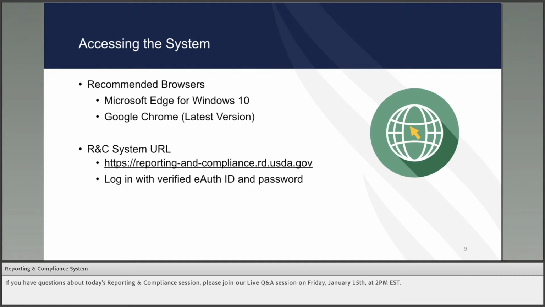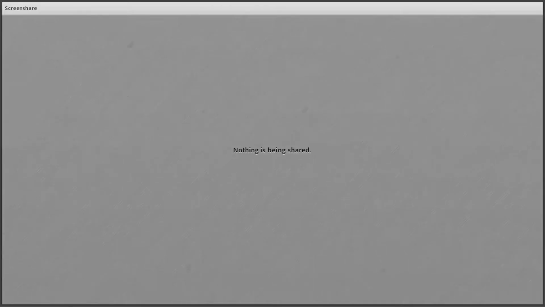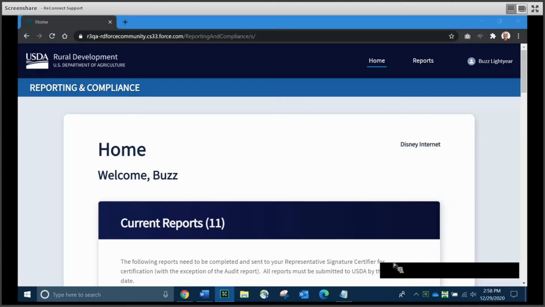It'll take just a moment for the screen share to set up and load. Okay, so the screen share is up and loaded for our live demonstration.